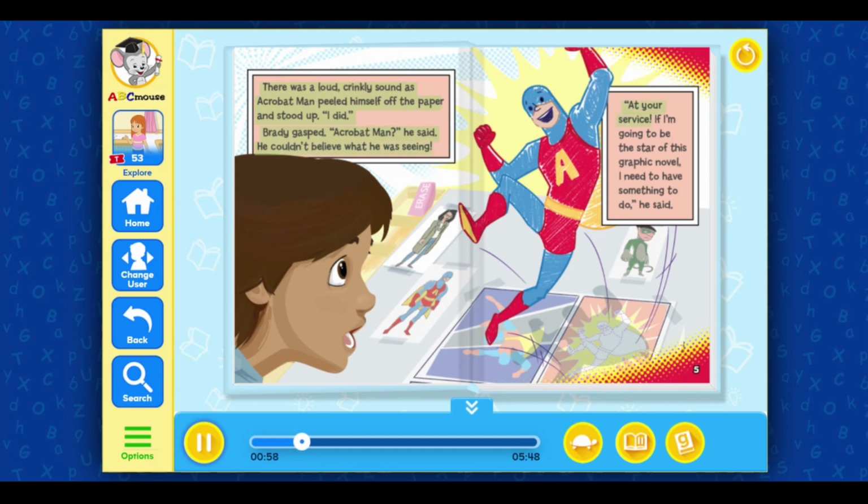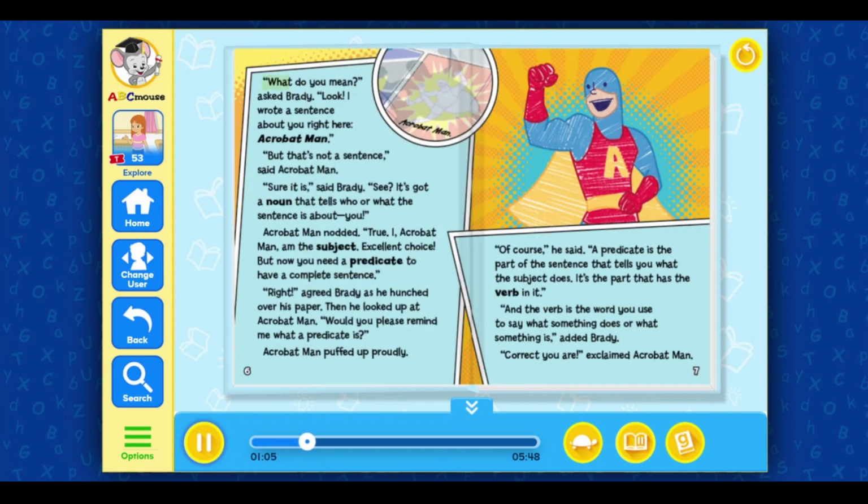"At your service. If I'm going to be the star of this graphic novel, I need to have something to do," he said. "What do you mean?" asked Brady. "Look, I wrote a sentence about you right here. Acrobat Man." "But that's not a sentence," said Acrobat Man. "Sure it is," said Brady. "See, it's got a noun that tells who or what the sentence is about. You." Acrobat Man nodded. "True. I, Acrobat Man, am the subject. Excellent choice. But now you need a predicate to have a complete sentence."